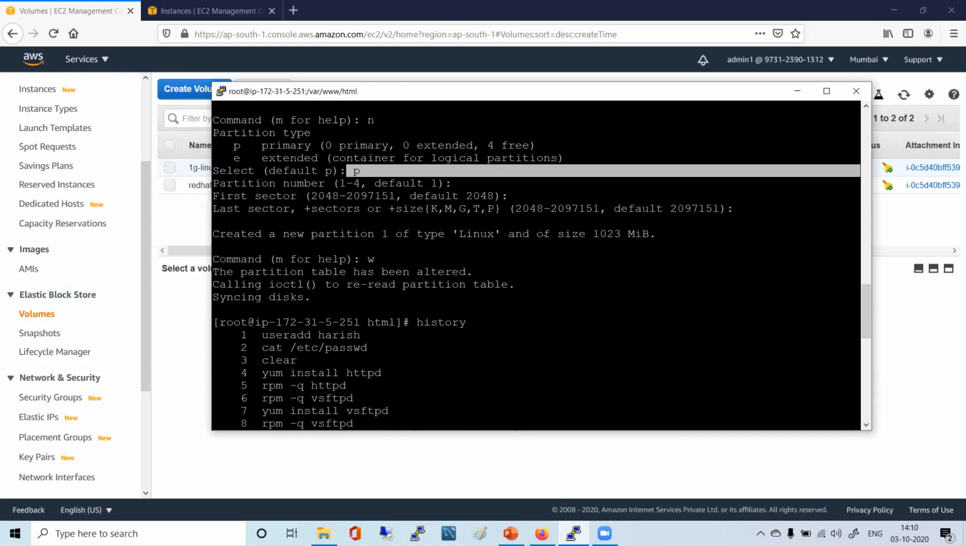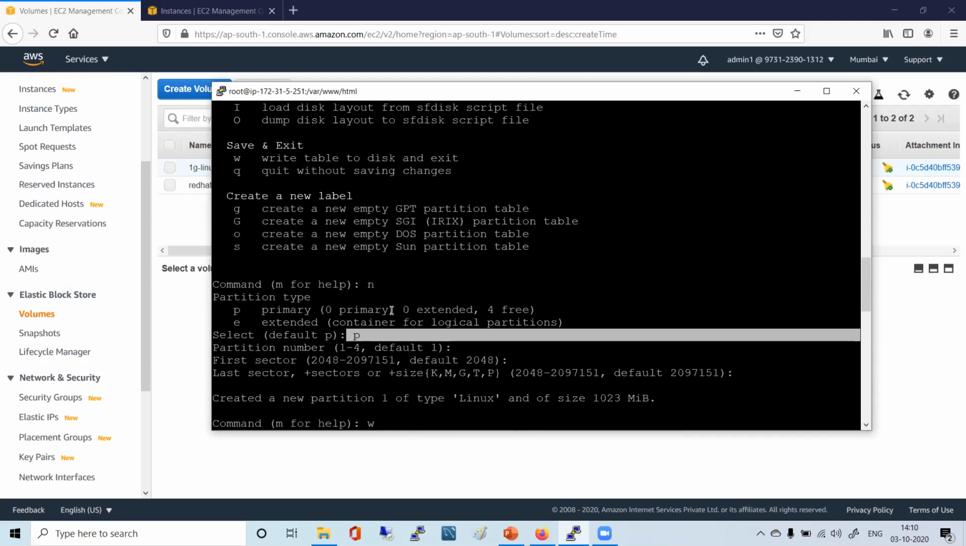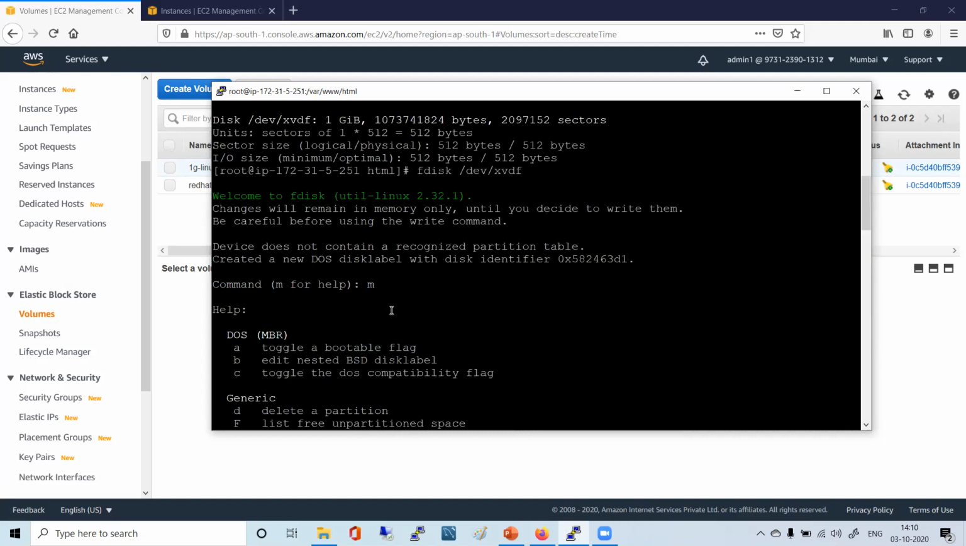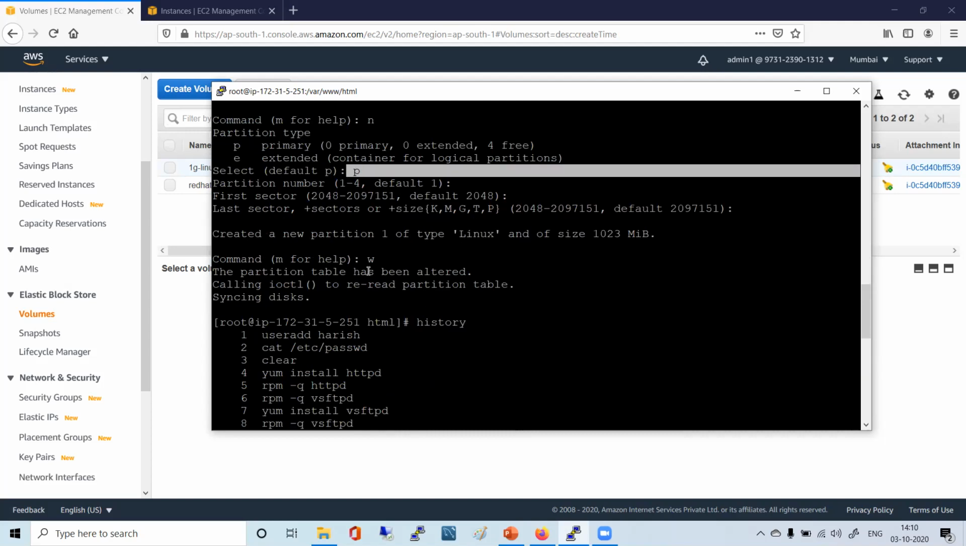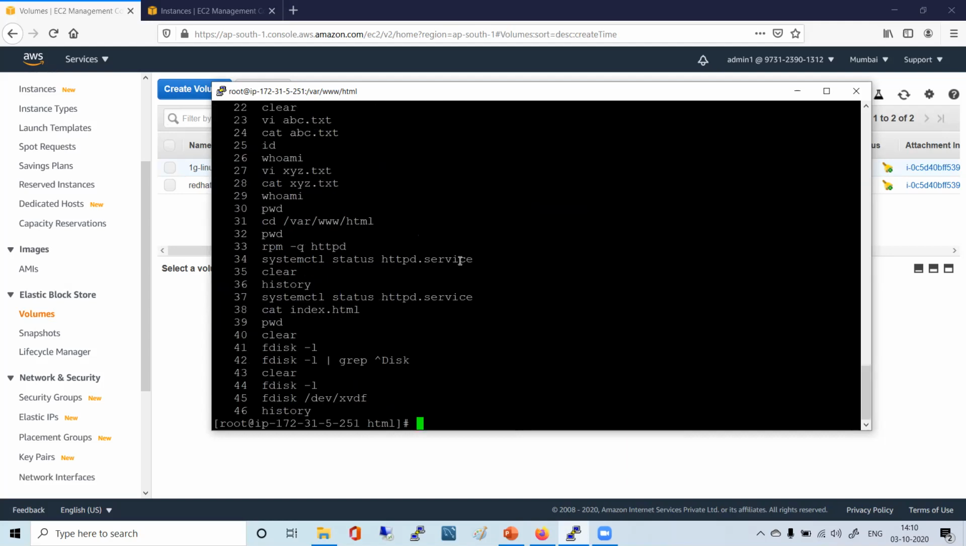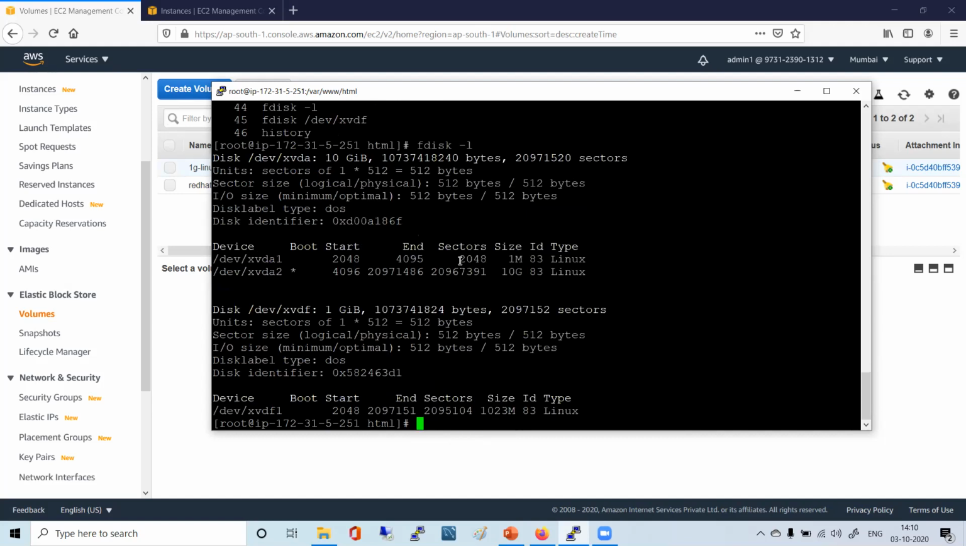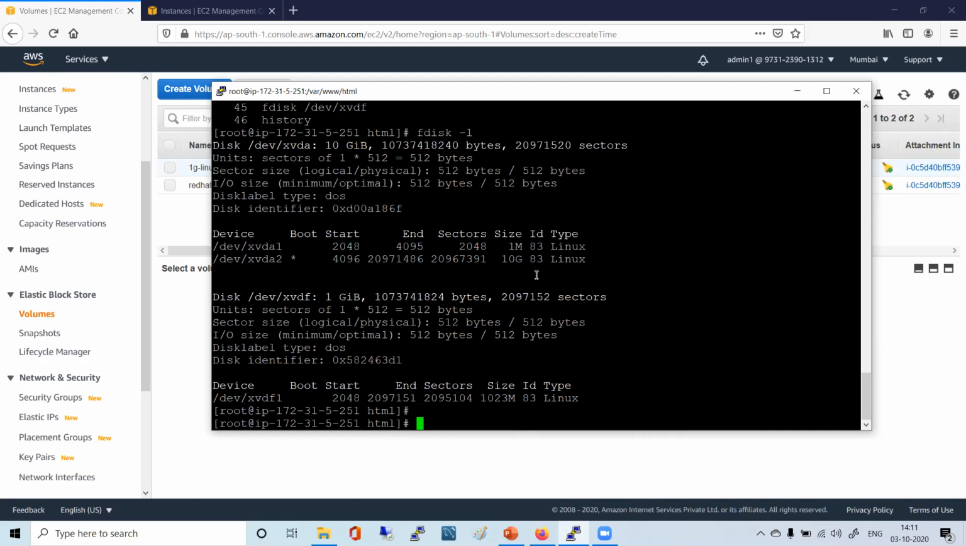Sorry, I missed what I need to type in. Simply you have to do fdisk and then the name of the disk. What is your disk? Did you try fdisk -l? Just see fdisk -l. You should have your 1 GB disk here, with the name and path of your disk. So just say fdisk, whatever is the hard disk.